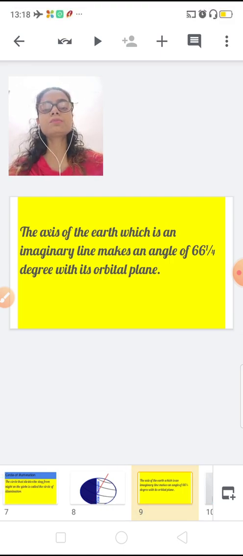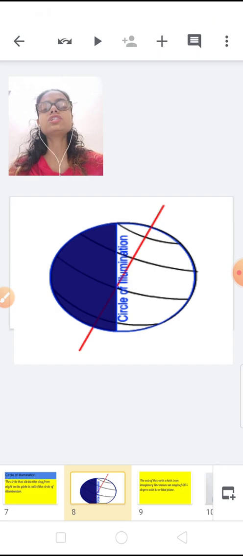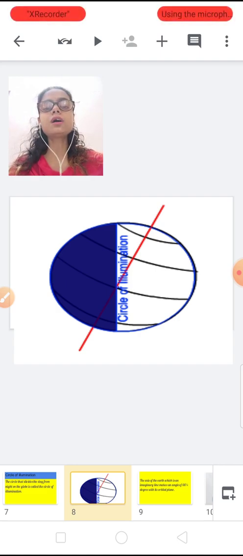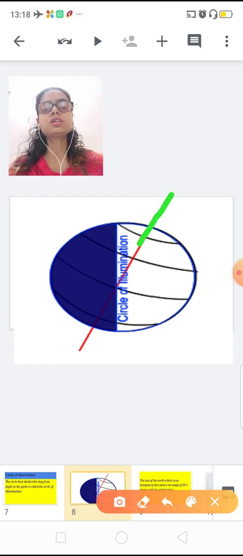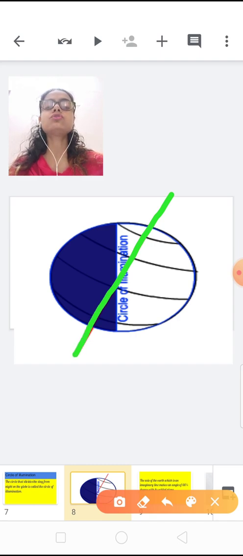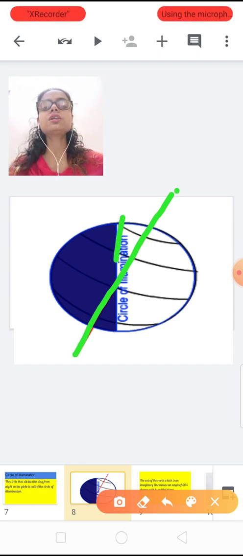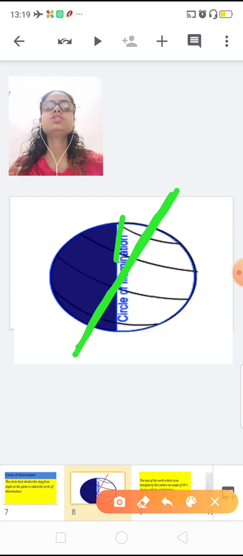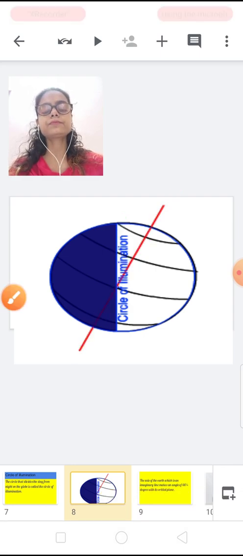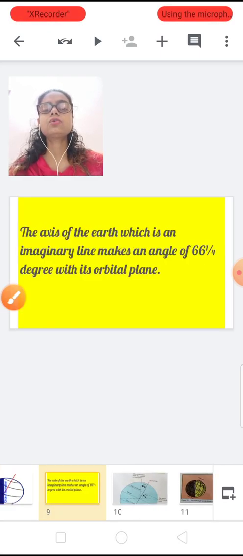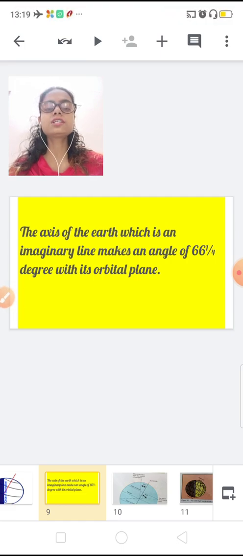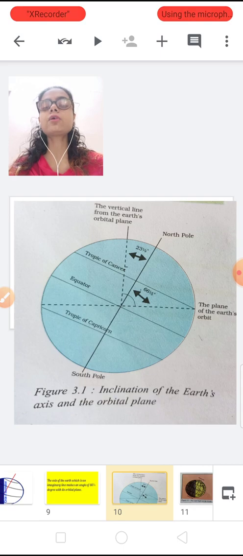With the help of the previous diagram I am telling you which is the imaginary line of the earth. This is the imaginary line of the earth. Now you know this is the circle of illumination and this is the imaginary line. Now see what I am talking about. We are talking about this.